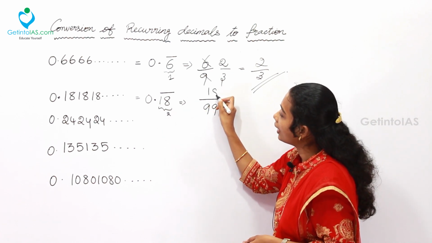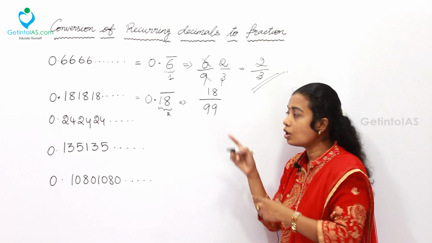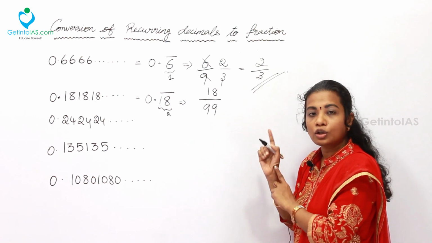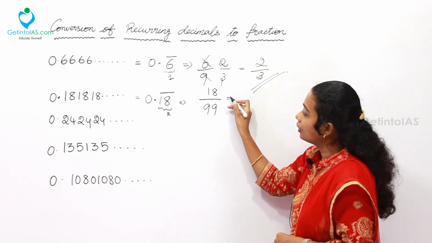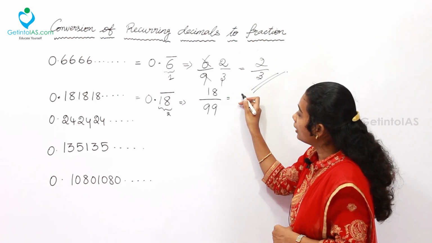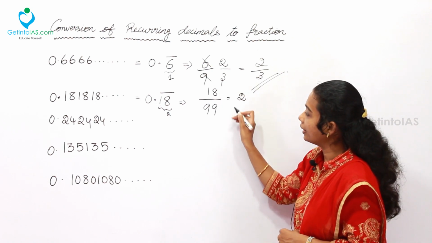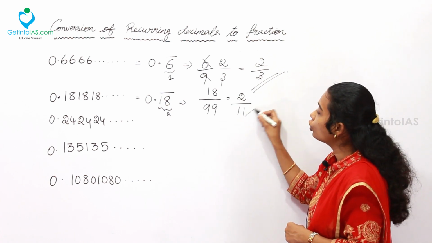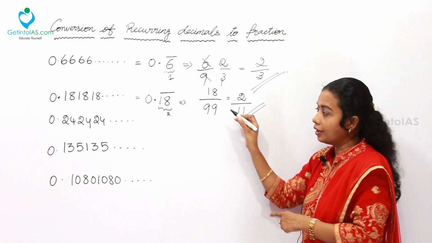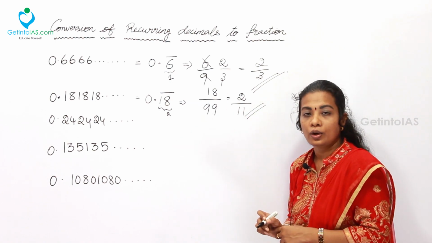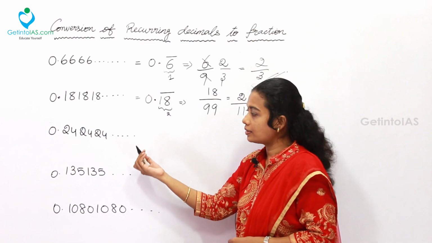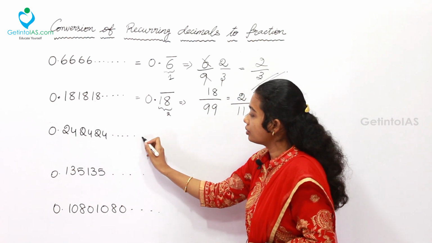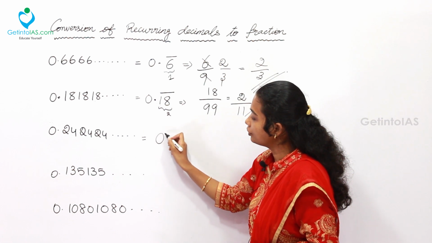You are having 18 with you. So this is the actual fraction value. After that, you can cancel with the common factor. Here, divided by 9, I am getting 2 times 9 is 18, and here 11 times 9 is 99. 2 by 11 is the respective value for 0.18 bar. The next one is 0.242424. Simply it can be written as